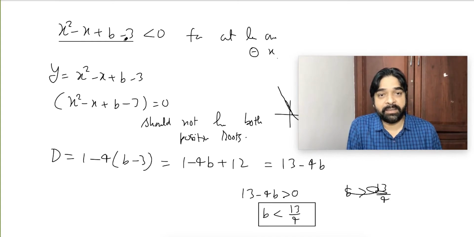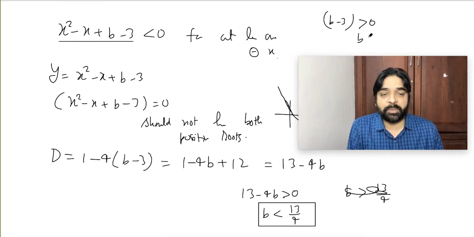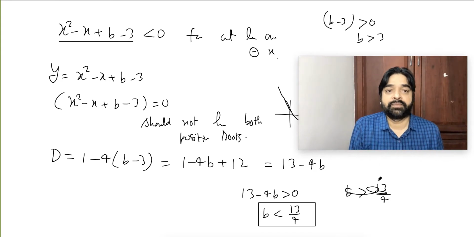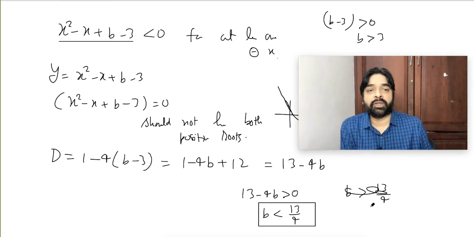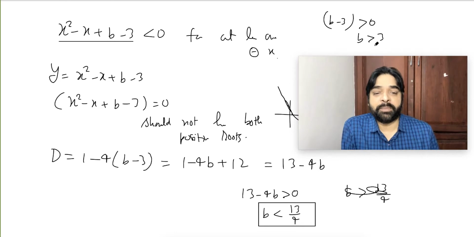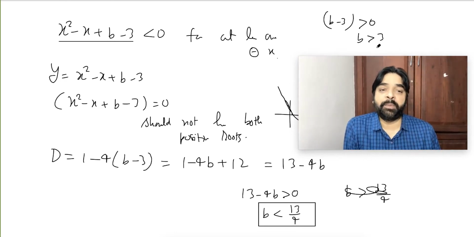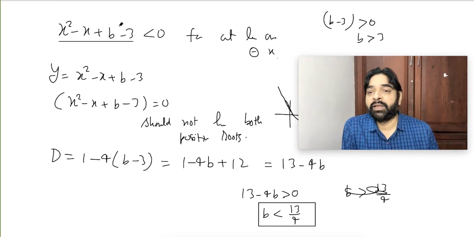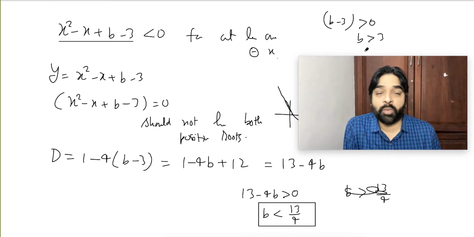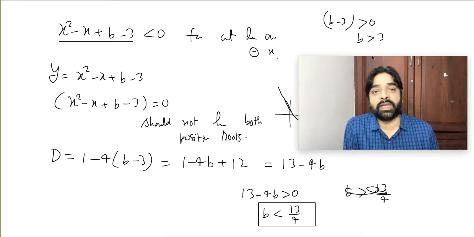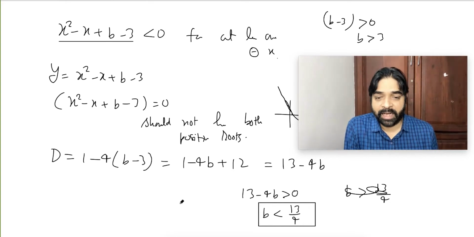A and c same sign. So when will the same sign happen? When b minus 3 is also positive, because a is already positive. B minus 3 positive means b greater than 3. Not able to understand? If b is greater than 3, it will be a problem. Both the roots will become positive. I don't want b to be greater than 3. B should be less than 3. So I got the other condition, b should be less than 3.